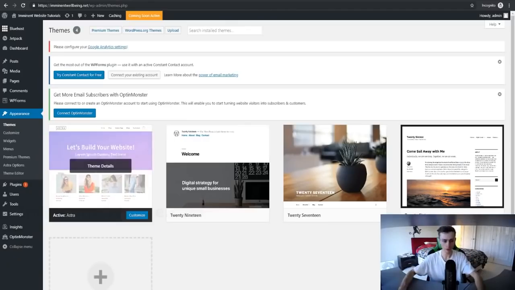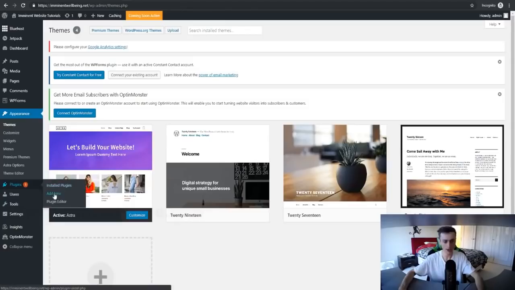For the Astra theme right here, we actually have to install a plugin. So let's go to plugins right here and add new, and we'll be taken to this page right here.